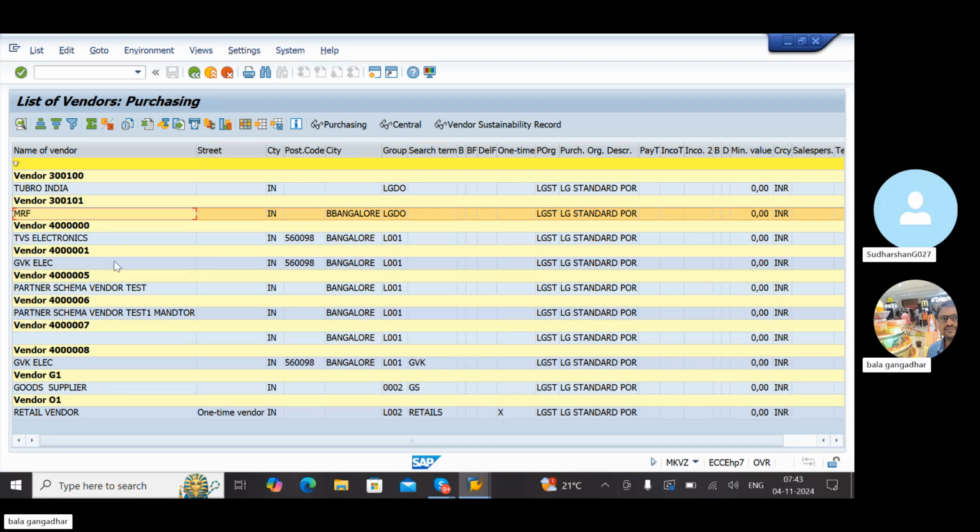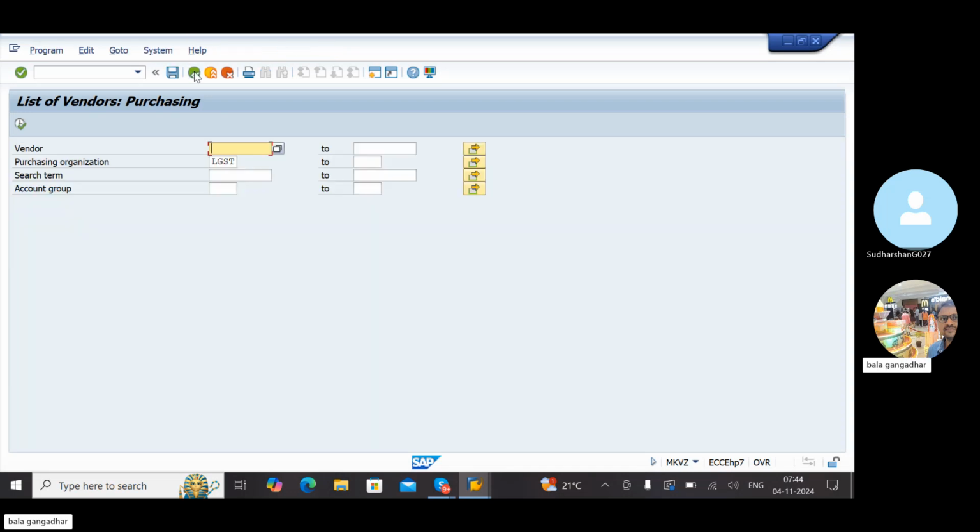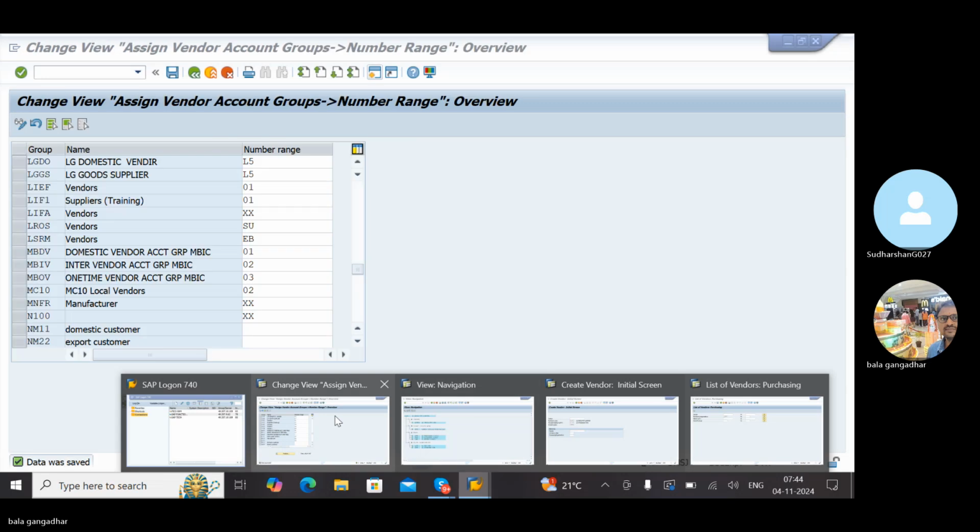Yes, sir. Like that we will create n number of vendors for our LG group. Even GMR I also created, but for GMR we have limited. But I created all this.